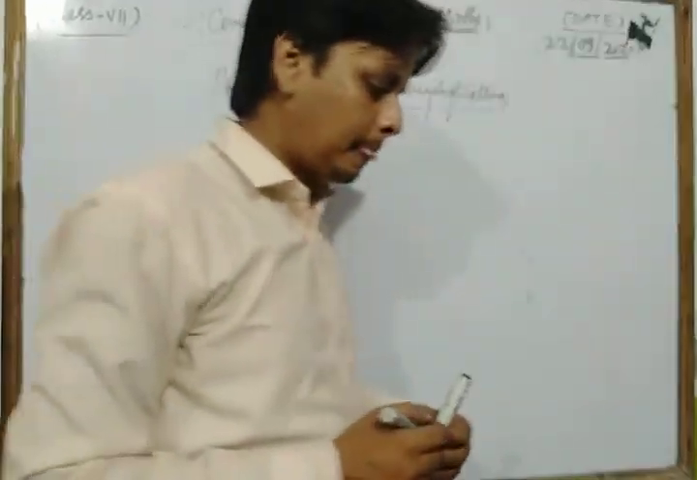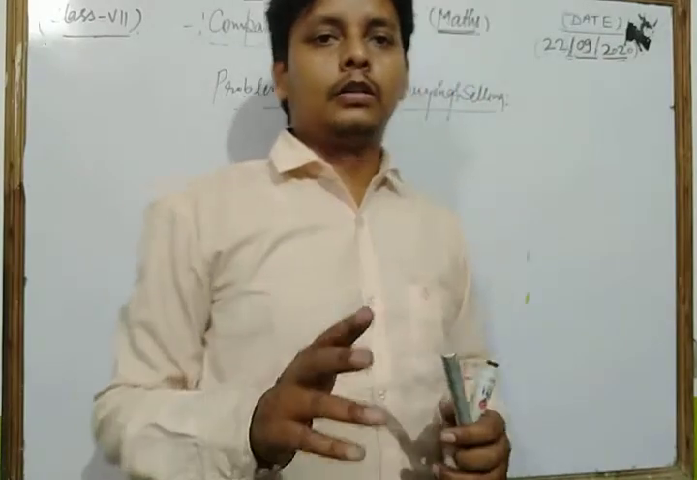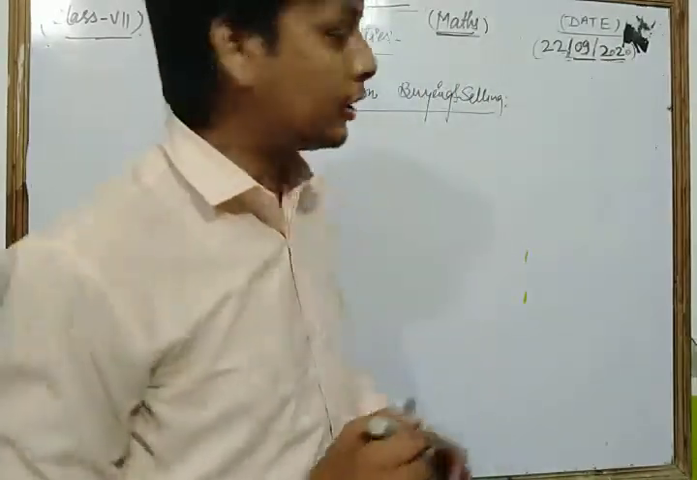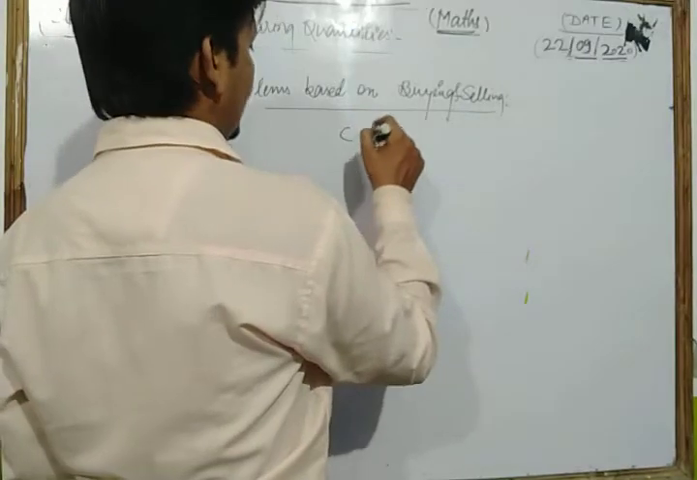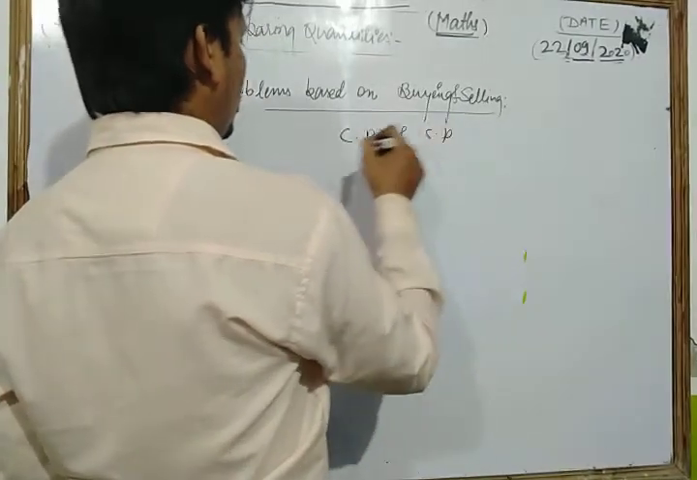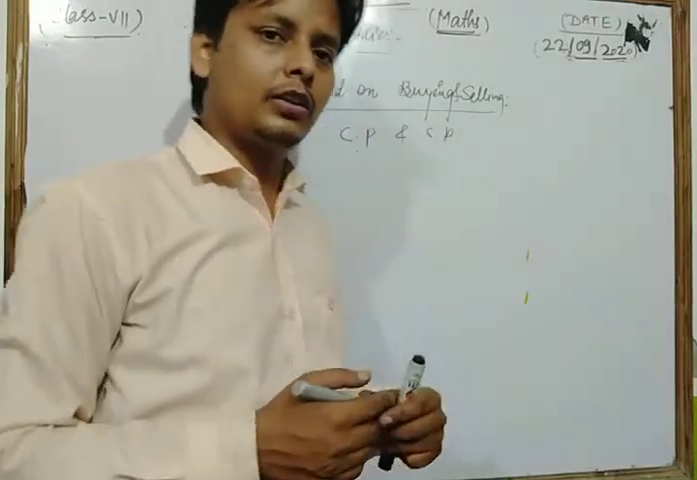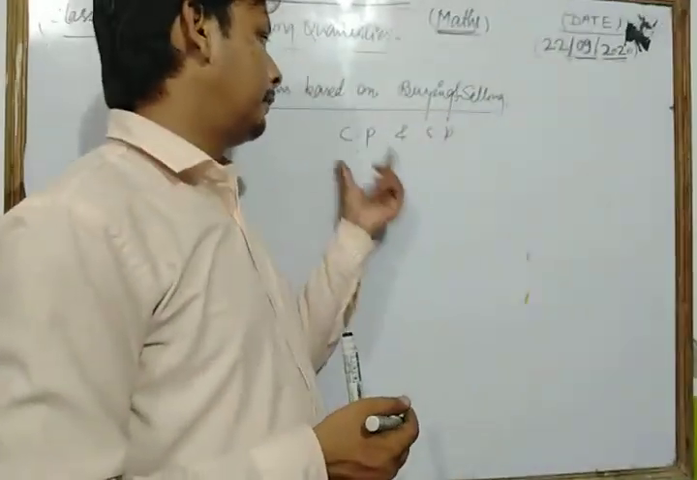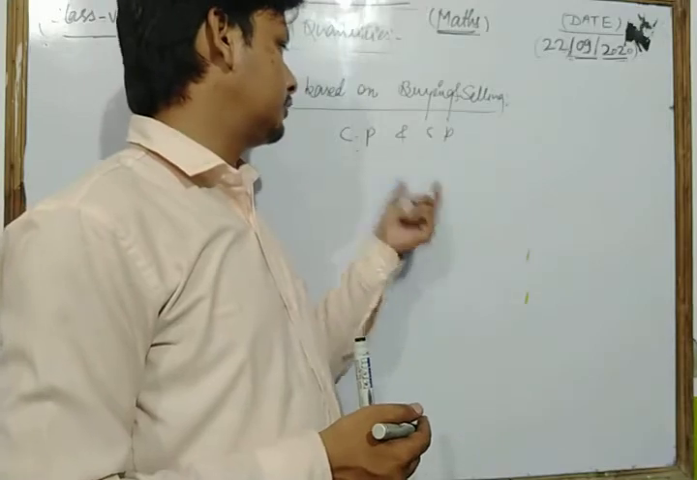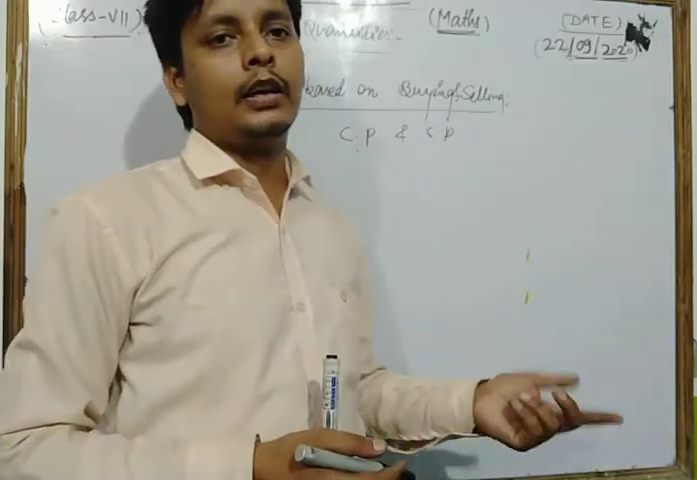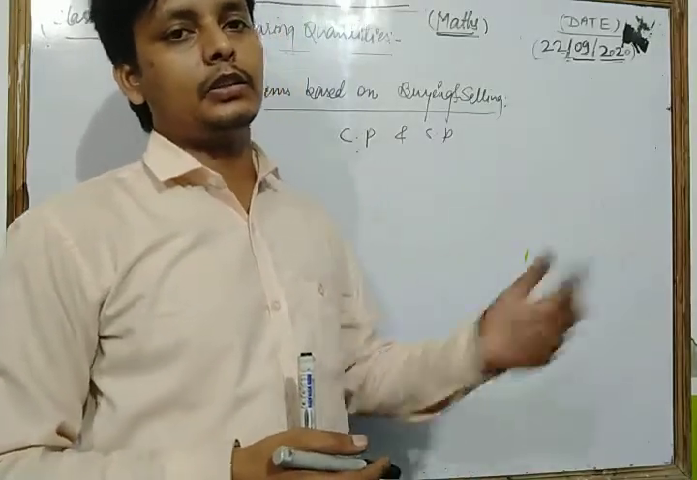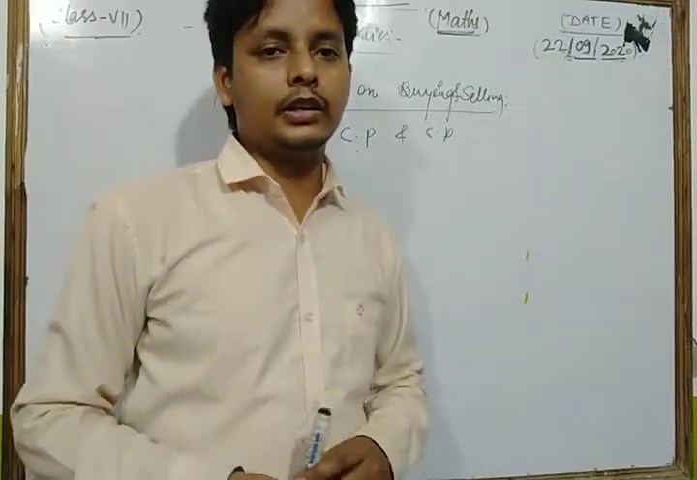Dear students, in that topic there are two important terms. First one is cost price, second one is selling price. Cost price is the price at which we buy any object, and selling price, you know, is the price at which an article is sold.